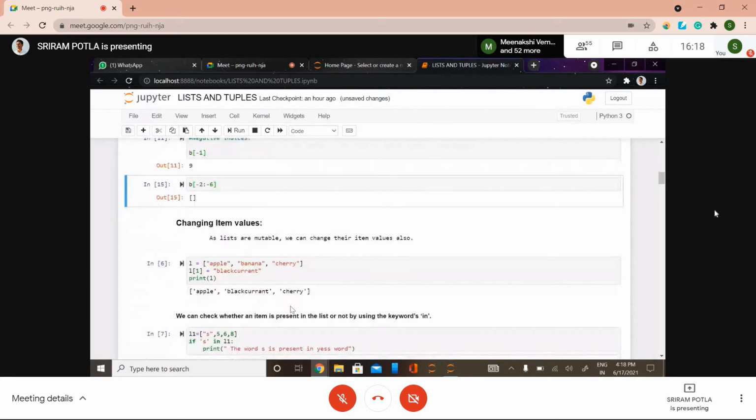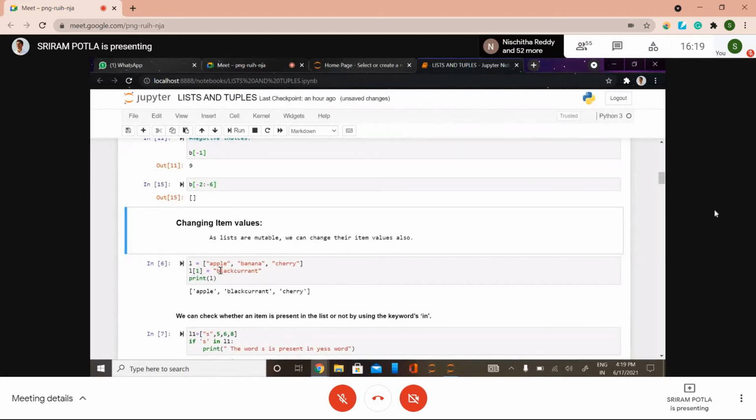So coming to how to change list items. The term mutable means it can be changed. We have mutable and immutable when it comes to lists, tuples and dictionaries. So mutable means the list values can be changed, by referring to its index.